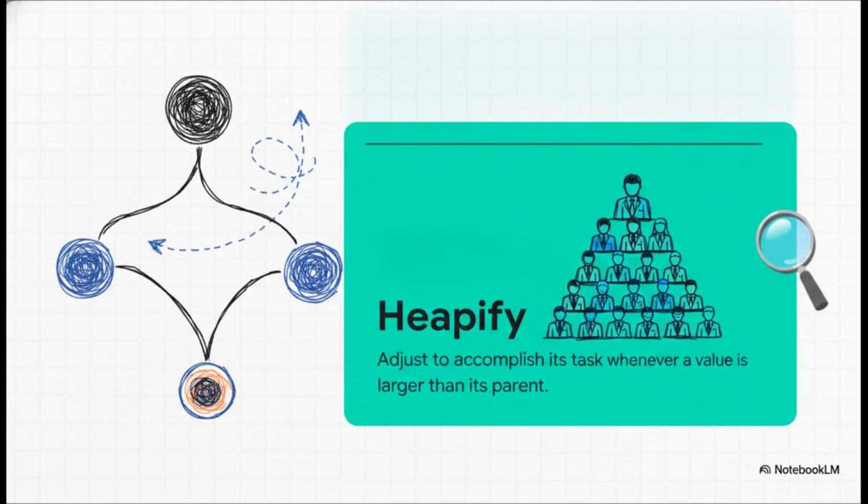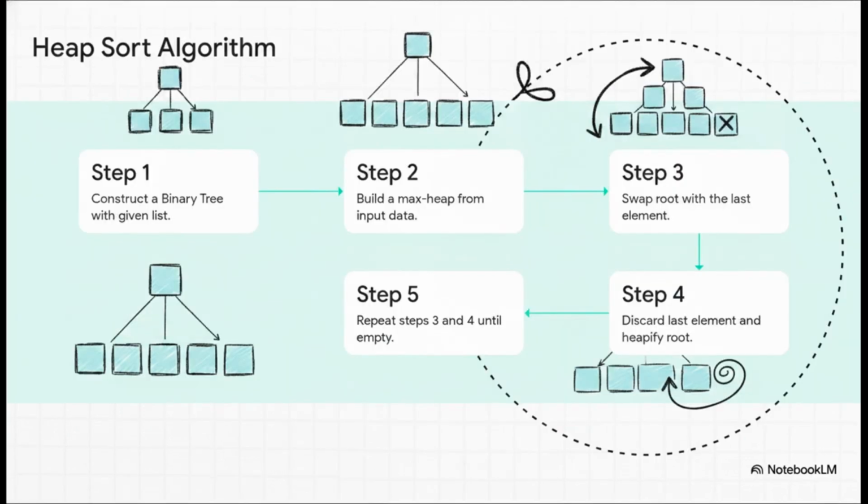This highly organized structure operates incredibly efficiently, giving us a time complexity of O of n log n, and it essentially forces all that chaotic data into a strict top-down structure known as a max heap. The way this actually executes is just brilliantly systematic. Step 1, you construct a binary tree from your list. Step 2, you run that heapify process to build your max heap.